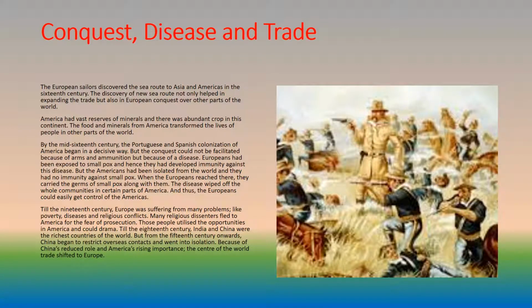By the mid-16th century, the Portuguese and Spanish colonization of America began in a decisive way. But the conquest was facilitated not because of arms and ammunition but because of a disease. Europeans had been exposed to smallpox and hence they had developed immunity against this disease. But the Americans had been isolated from the world and they had no immunity against smallpox.